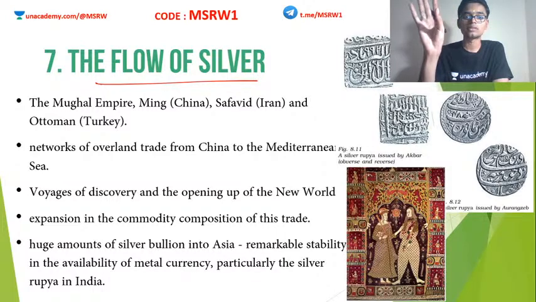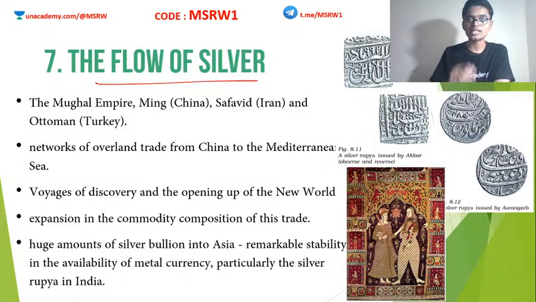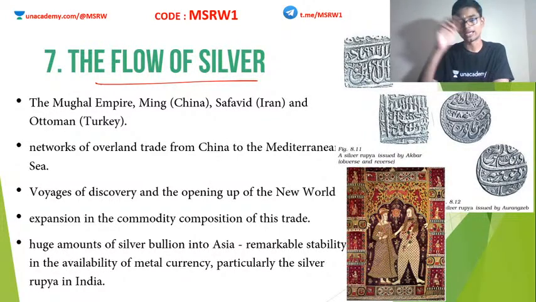There were about 4 empires all across the world which were very powerful. Number 1, the Mughals in India. Number 2, the Ming dynasty of China. Number 3, the Safavids of Iran. And number 4, the Ottomans of Turkey. These were the 4 prominent powers of the continent of Asia.